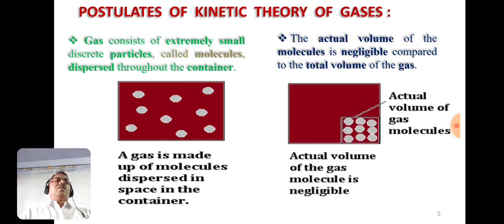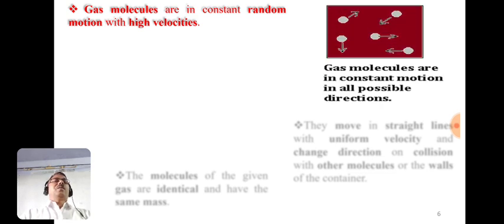See here, this indicates the actual volume of the gas molecules, and it is negligible as compared to the total volume of the gas, meaning the total volume of the container. The third assumption or postulate is the gas molecules are in constant random motion with high velocities. It can be represented like this here.